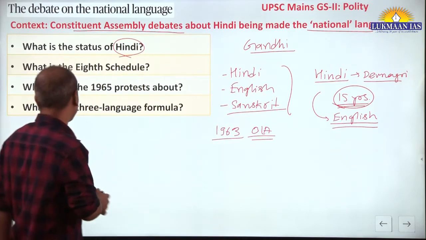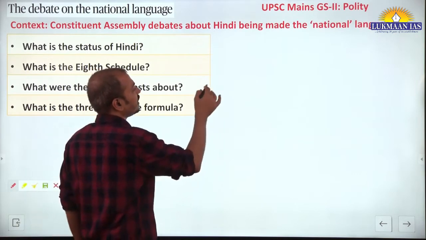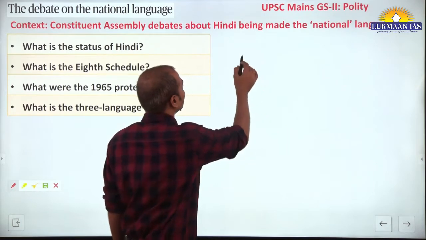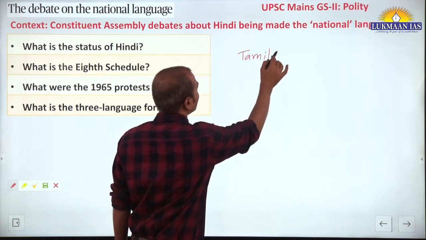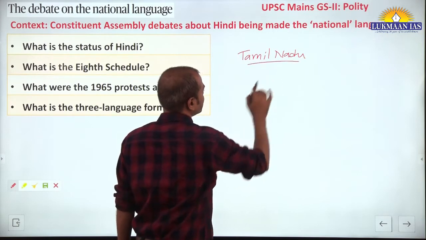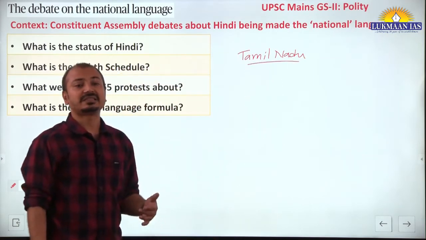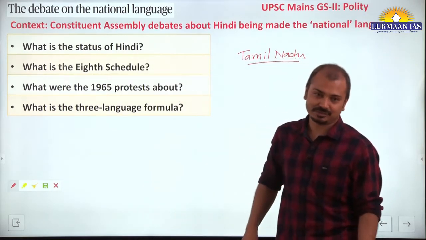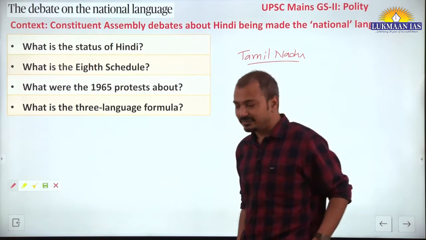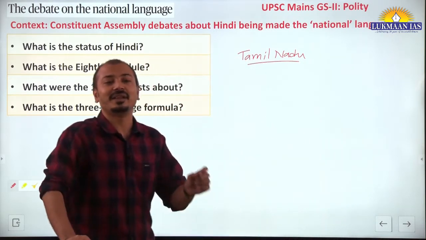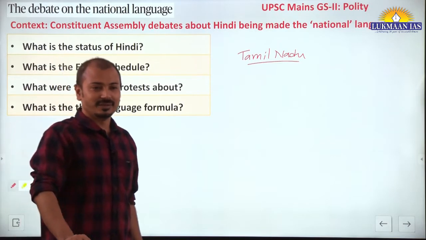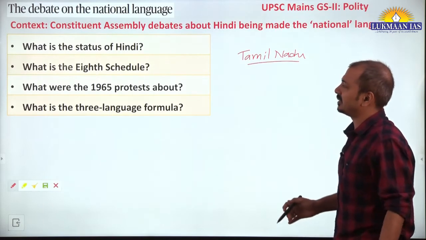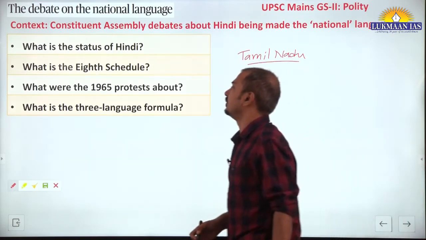Because of that, immediately after the 15 year time period was supposed to expire, protests started in Tamil Nadu, or erstwhile Madras state, especially concerns related to the UPSC examination. The students from Madras felt that UPSC would have only Hindi for examination. So wide scale protests started, and that resulted in loss of lives also.